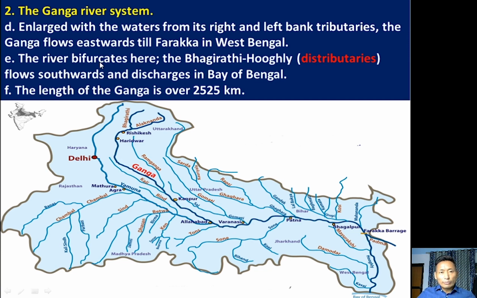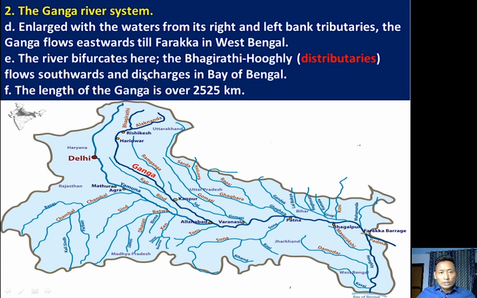So the river bifurcates here. At Farakka, the river Ganga bifurcates into two distributaries. They are Bhagirathi, which flows in Bangladesh, and river Hooghly, which flows in West Bengal. These bifurcations start at Farakka Barrage.